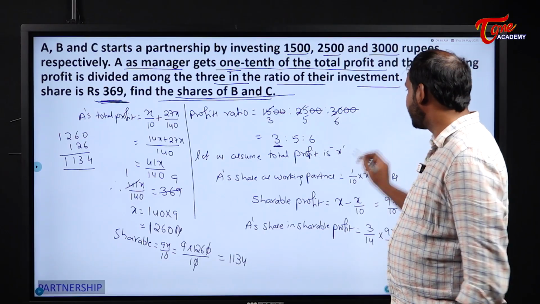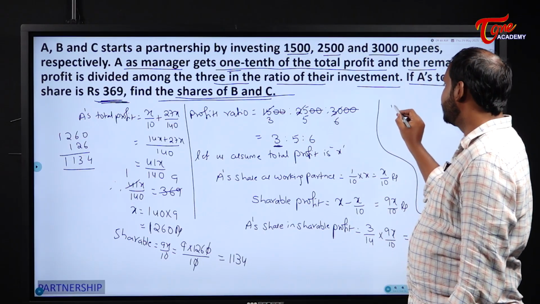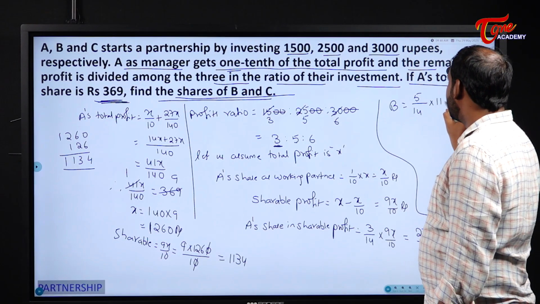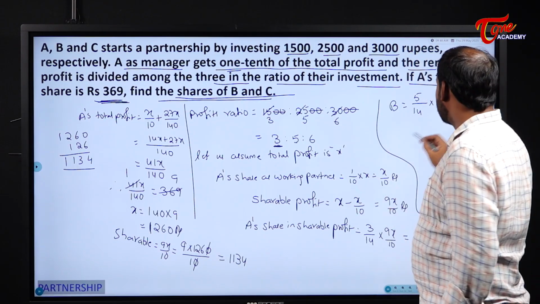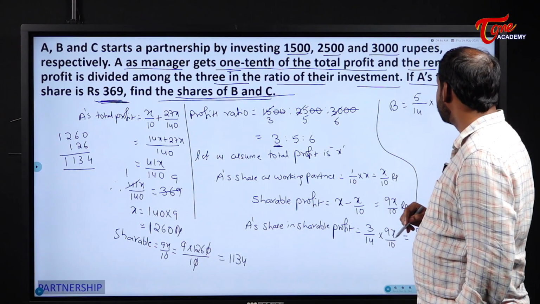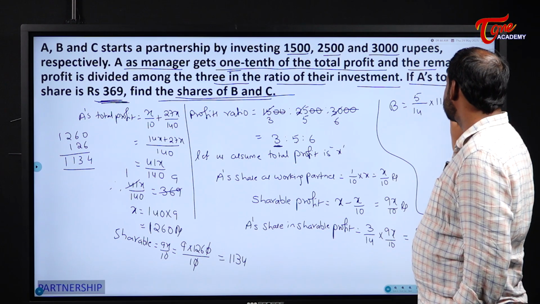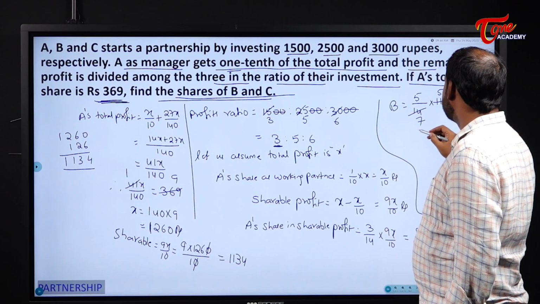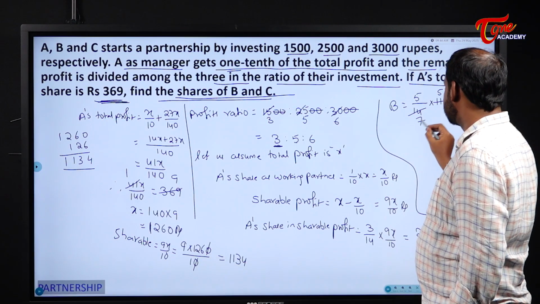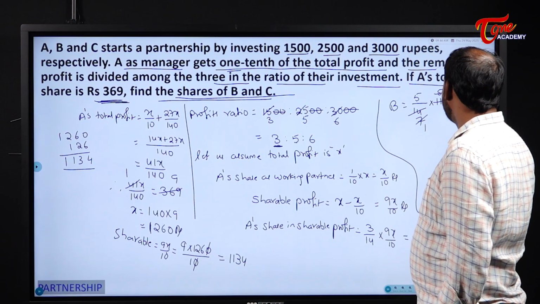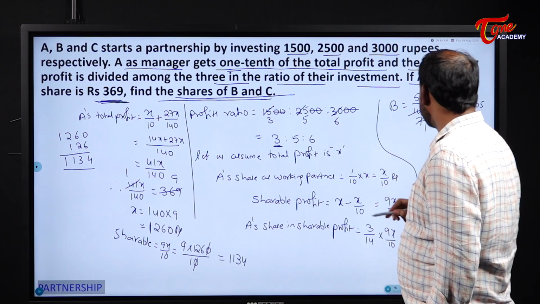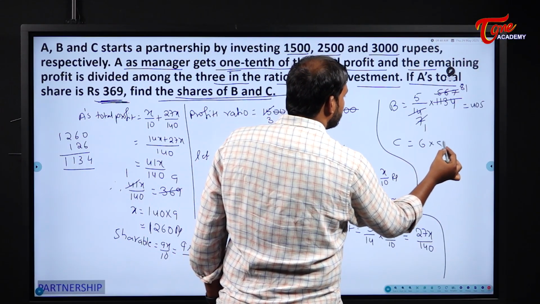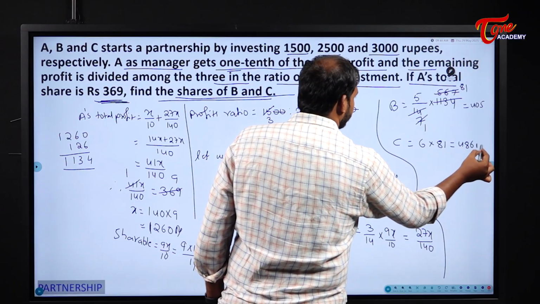B will get how many parts? 5 parts out of a total of 14 parts. So B's share is 5 by 14 into 1134. Now, will it get cancelled here, students? Let us check in the 7 table. 7 times 5 is 35, and 7 times 162 is 1134, so 14 cancels with 1134 to leave 81. So B's share will be 405 rupees. From this, C's share will become 6 into 81, so his share will be 486 rupees.